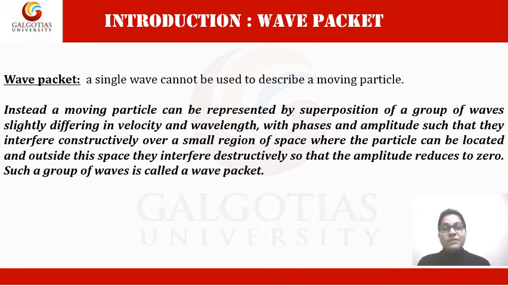But when the mathematical derivation was done, the velocity of the particle was found to be more than the wave velocity, so that whole picture failed. So they came to the concept that a material wave cannot be described by a single wave; it has to be a group of waves.